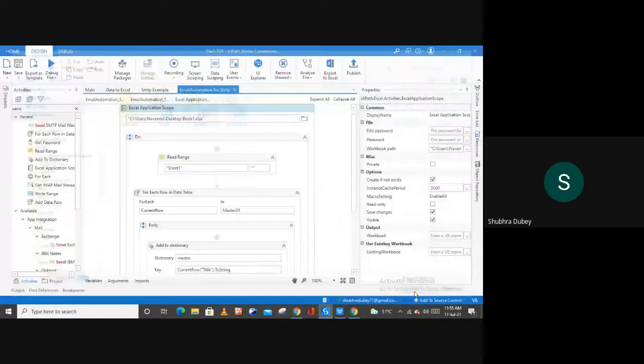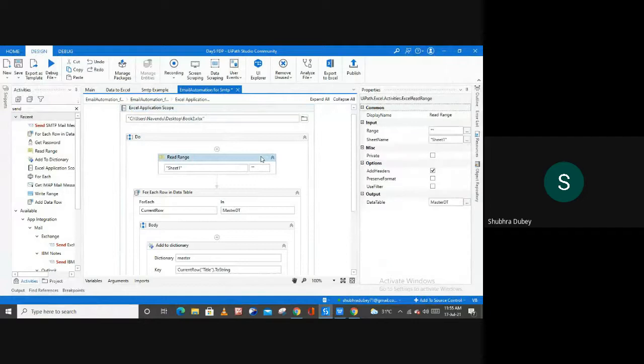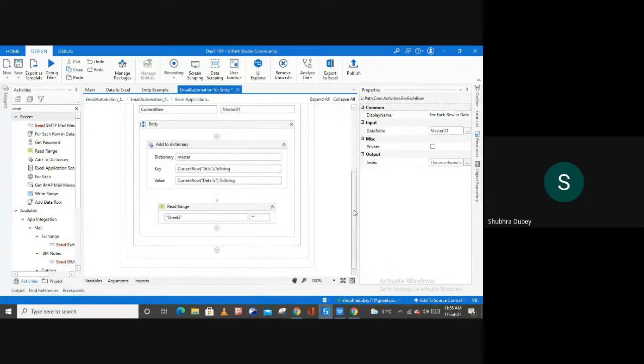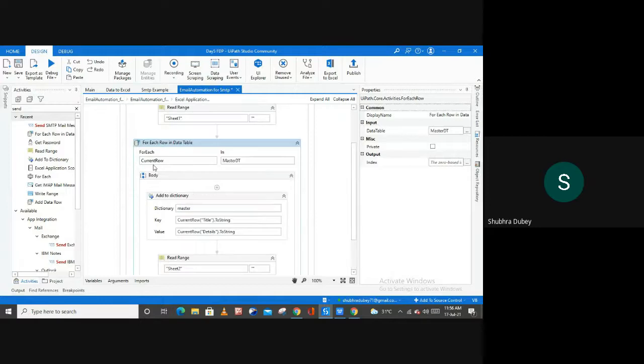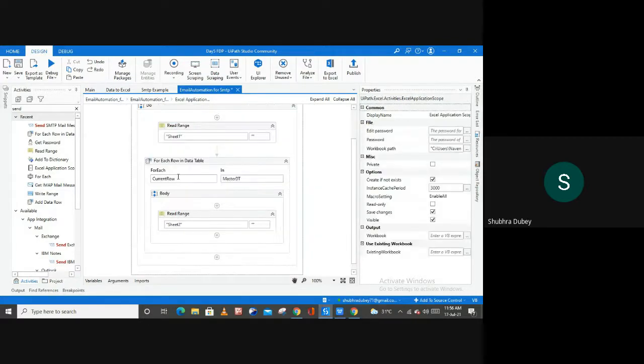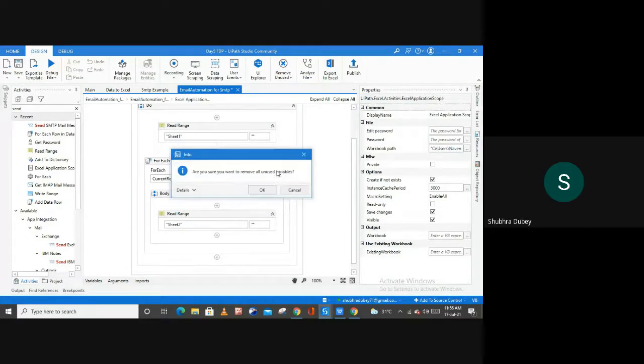Select your book, and then inside of this sheet 1 is fine and the variable is fine. Then for each data row, for each row activity, and inside of this we have this master DD, and then inside of this body, here let me delete this add to dictionary, right? And after deleting this, let me also remove the variables.